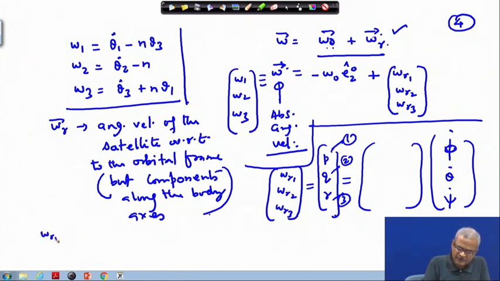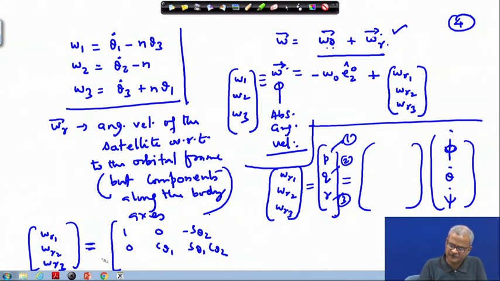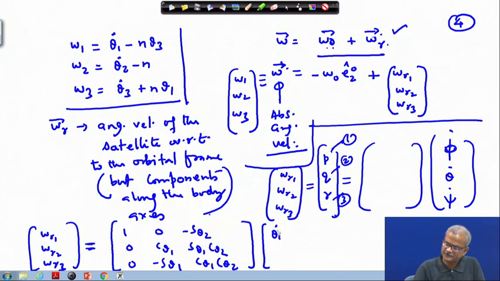Okay. So, this derivation I will not be doing here, I will just recall from the previous one. So, here your omega r 1, omega r 2, omega r 3 can be written as 1 0 minus s theta 2, 0 c theta 1, c theta 1 times c theta 2, and this phi dot, theta dot, psi dot, then we are writing as theta 1 dot, theta 2 dot and theta 3 dot. I am repeating it, there was no need to repeat, but because it is not a book where I am writing here, it will be difficult for you to immediately go back to the lectures and look into that. This is what we have done.